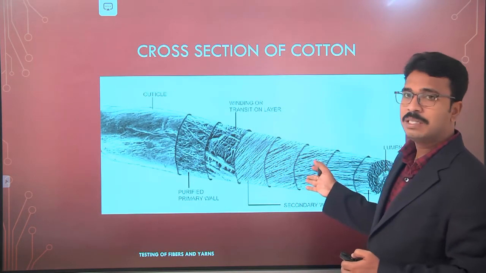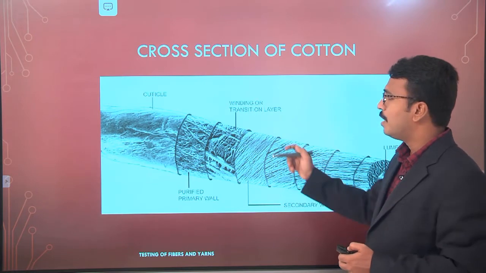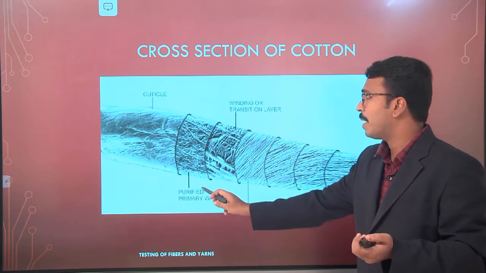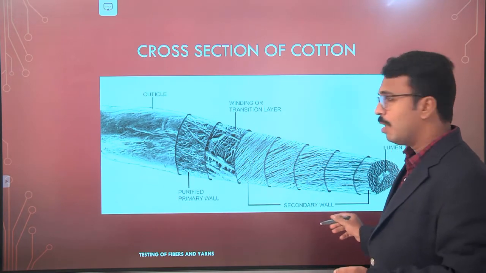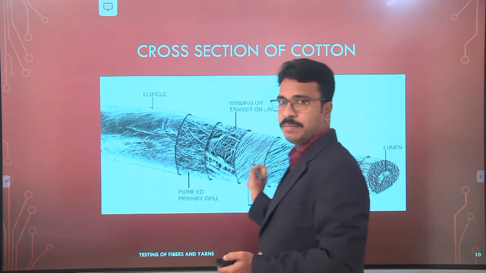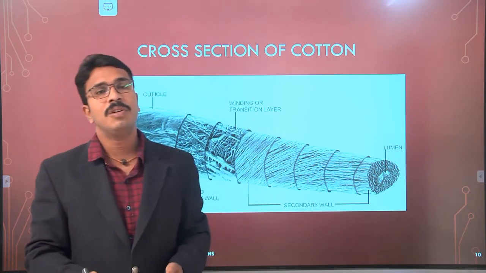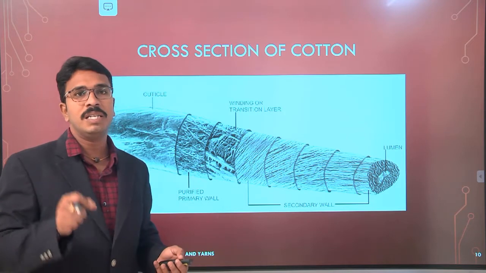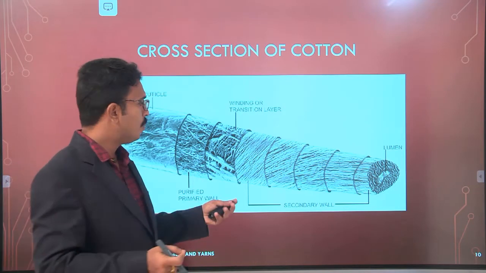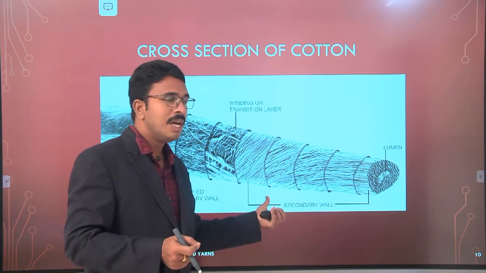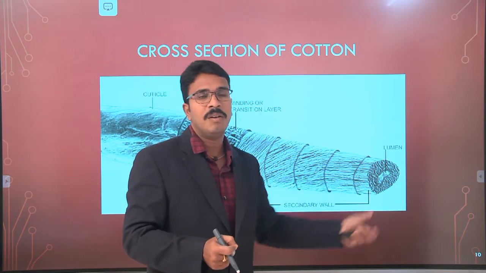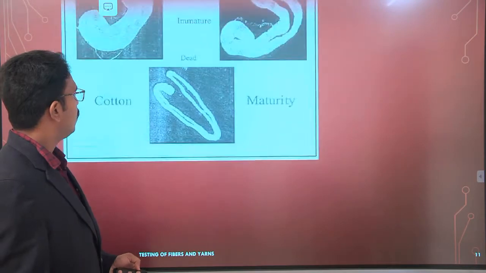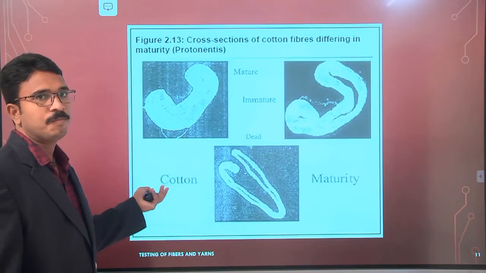Now you can see it a little bit clearer, where this is the cuticle, that is the outermost layer, this is the primary wall, this is the secondary wall, and finally here is the lumen. Any cotton fiber you take will have some halo portion, and that portion we call the lumen. Depending upon the cell wall thickness and the thickness of the lumen, the fibers are categorized as matured fibers or immature fibers, like this.